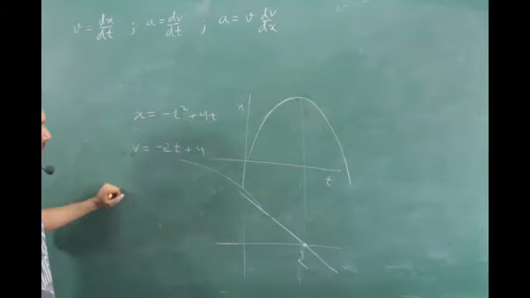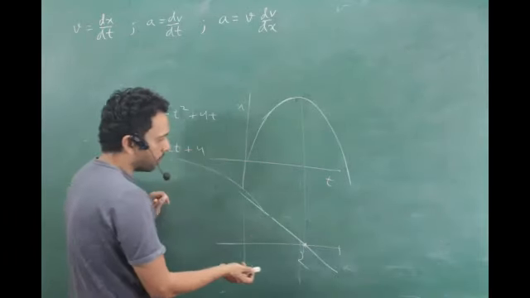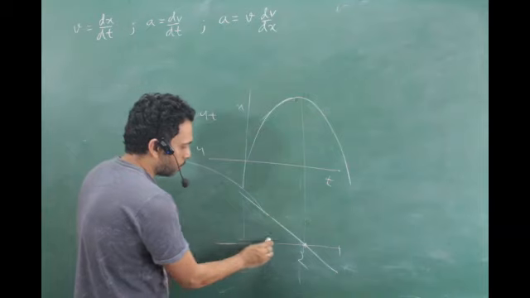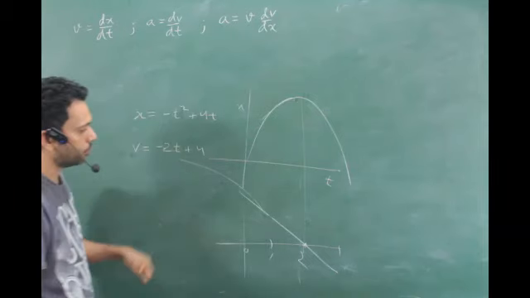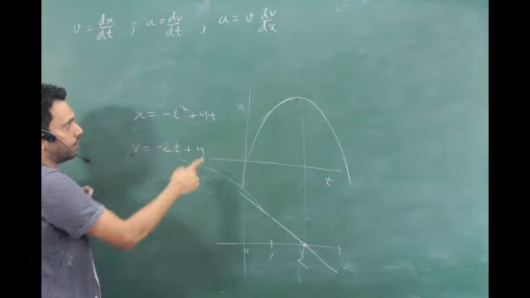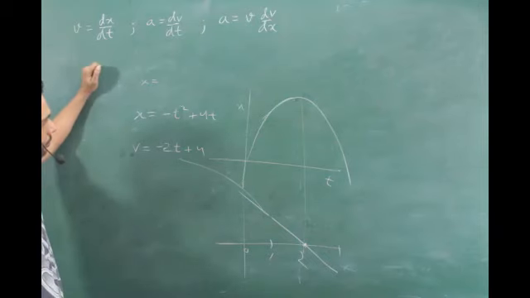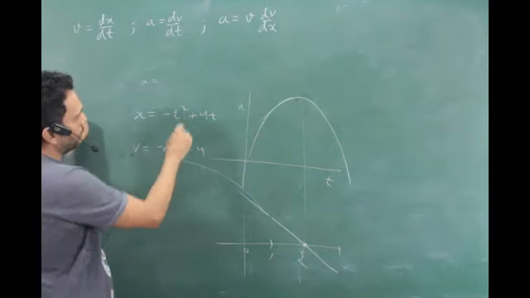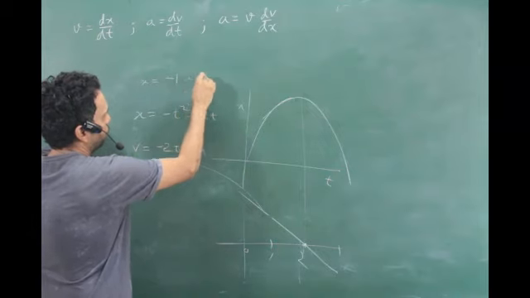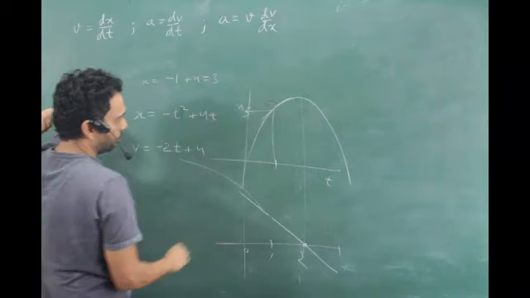Is that clear? If I ask you what is the distance covered in the first 1 second, 0 to 1 second, what will you do? You put t over here as 1 and you'll get the answer. How much is the answer? Minus 1 plus 4 is equal to 3. In 1 second, this will be 3. Is that clear?